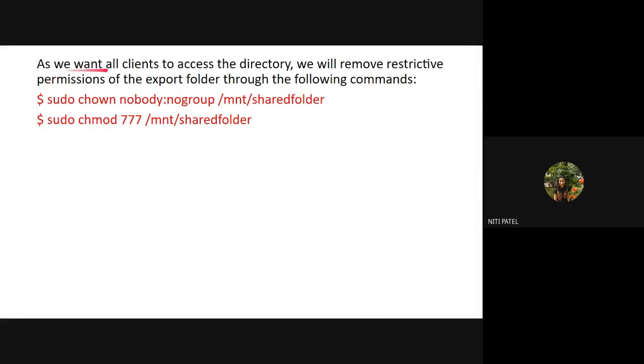So what is happening? As we want the client to access the directory, we will remove the restrictive permissions of the export folder through the following commands. The first command is sudo chown. Now what is this chown? It is nothing but change owner. Ch is for change and own is for owner. So I am changing the owner. Right now, when the machine is on the server, the owner is the admin itself. But since I am sending it to the client also, I have to change the ownership.